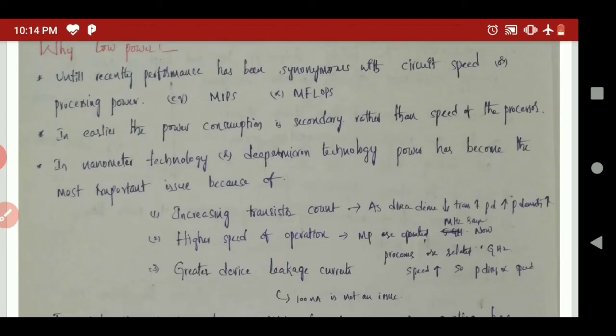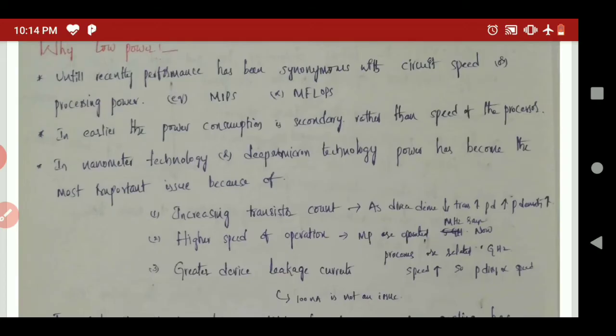In the earlier generation, speed was an important parameter compared to power consumption. We were not talking about power consumption in the earlier days. Now it is one of the major considerations for the low power VLSI technique. So the next question is, what are the different factors that affect the power consumption?